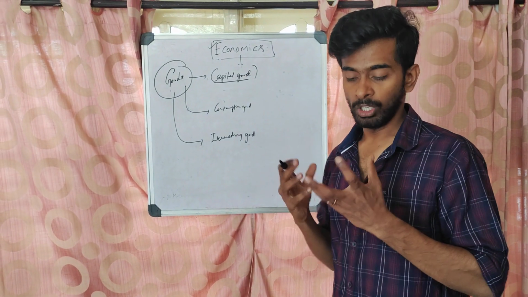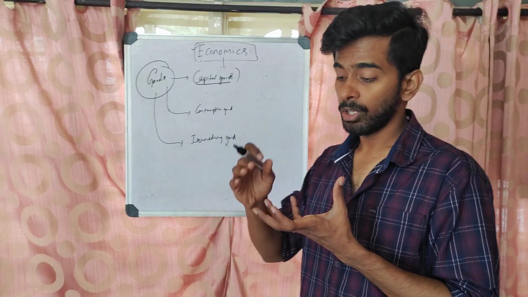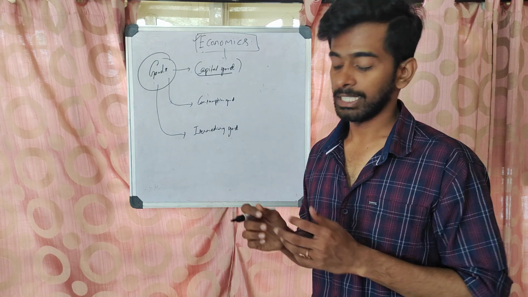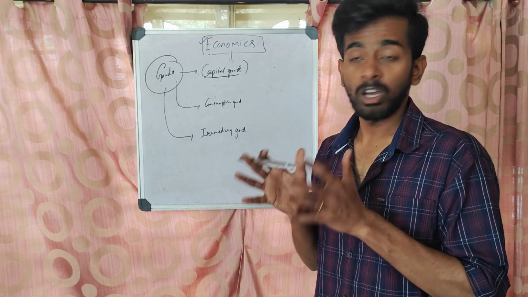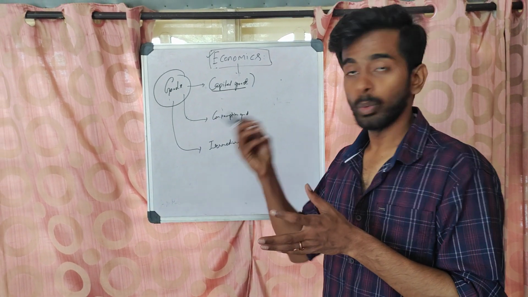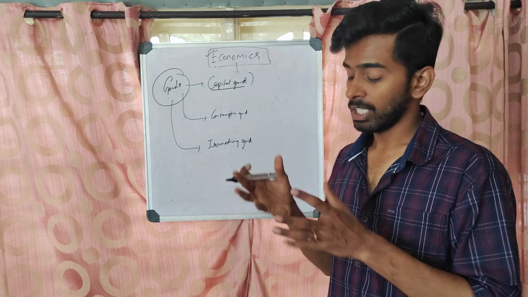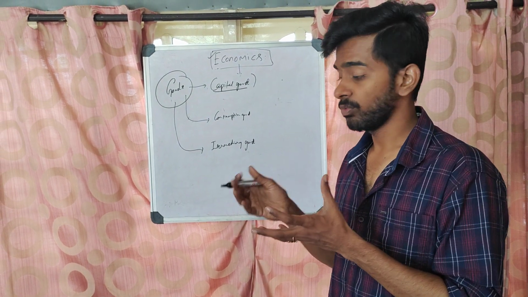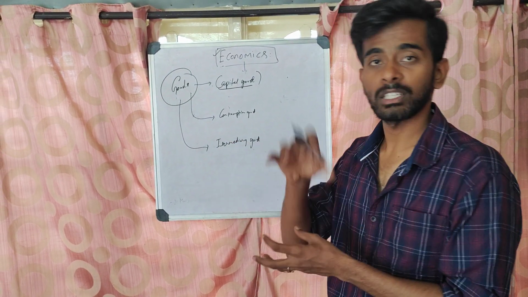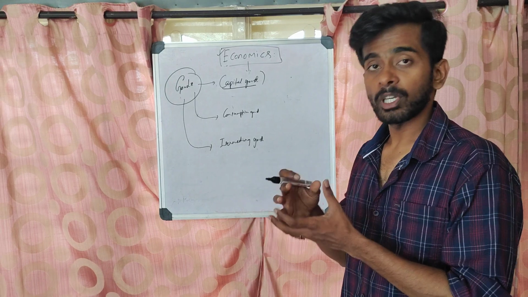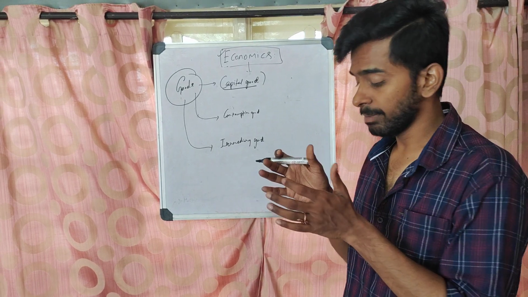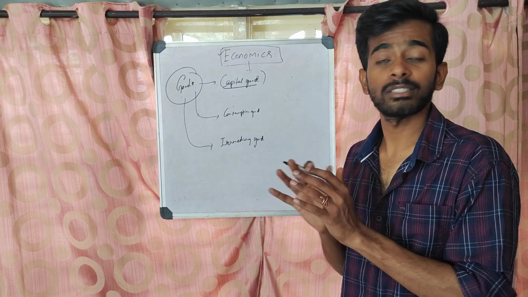Capital good is a good which is used to produce another good. For example, a flour mill. You take wheat there, it will give you flour. So capital goods are those goods which convert one good into another form. It is not a consumption good. It is not a final good.